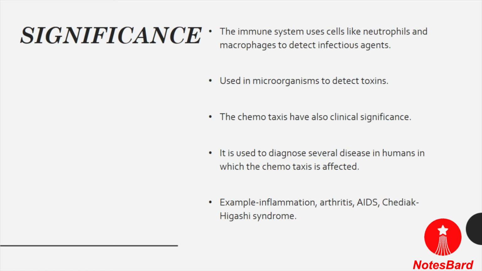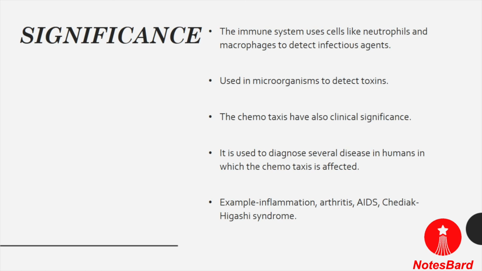There are other clinical significances in different diseases, like inflammation, arteriosclerosis and arthritis. It is noted that in patients suffering from those diseases, chemotaxis is increased.